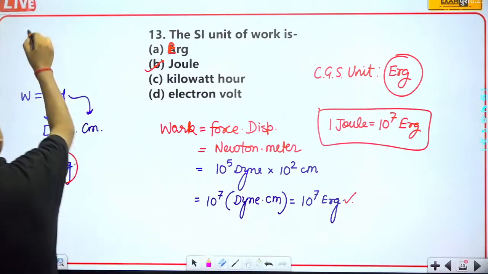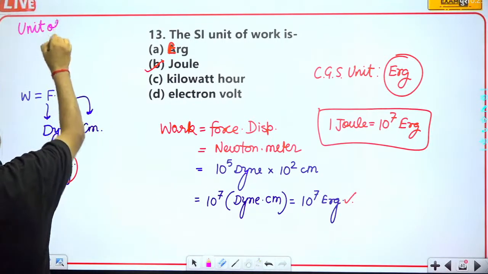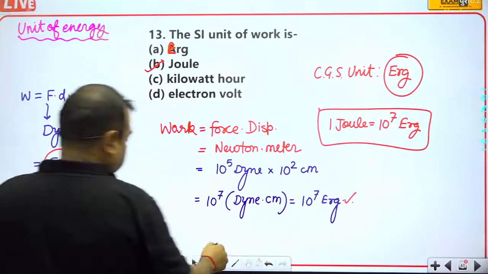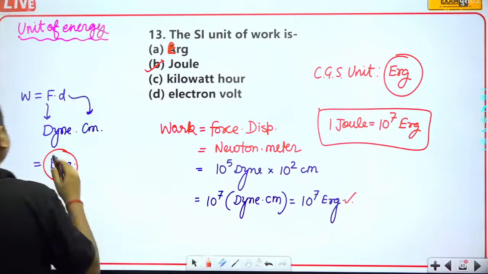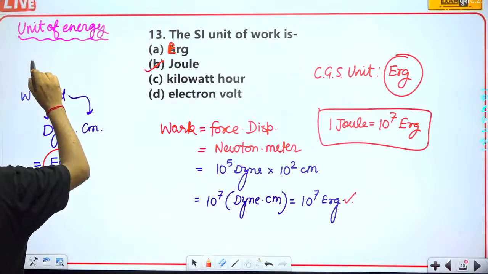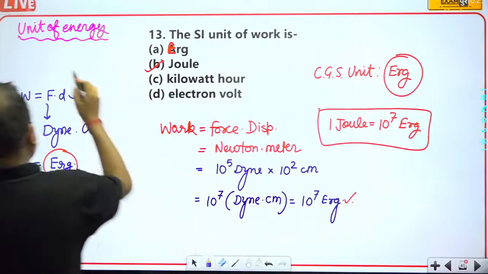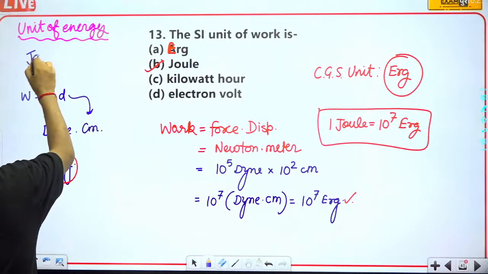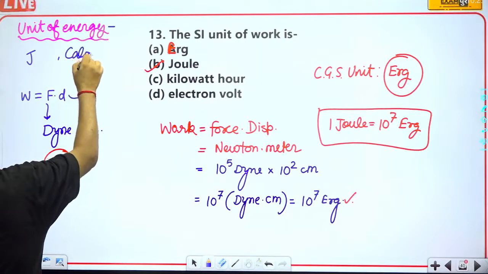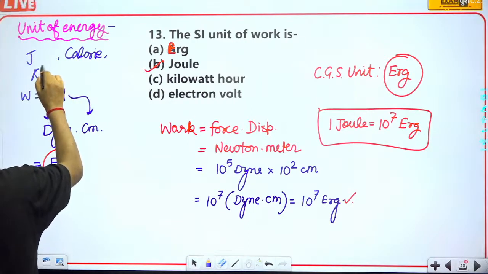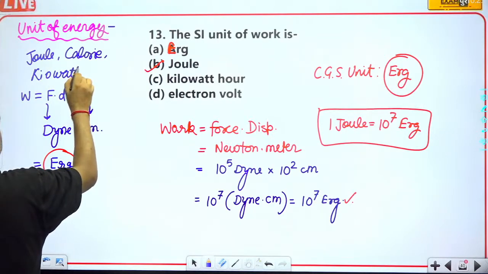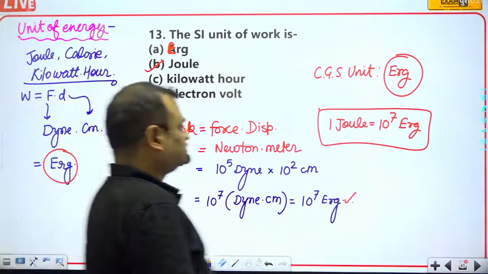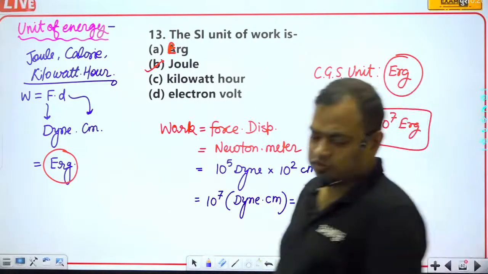The unit of energy is actually joule, calorie, kilowatt hour.